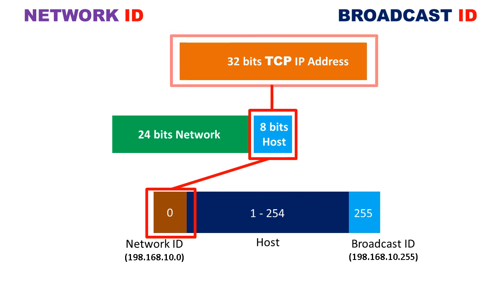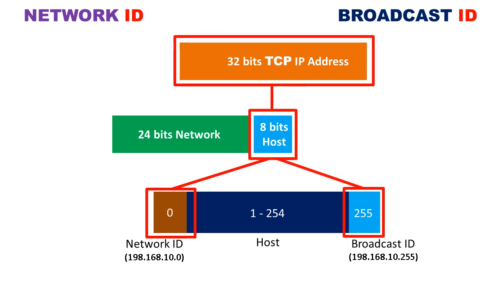Now let us discuss the broadcast ID. Broadcast ID is the last number after all host numbers that is used by nodes as a destination address when they want to send a broadcast request for transmitting a message to all devices connected to a communications network. Then it is received by all hosts connected to a network.